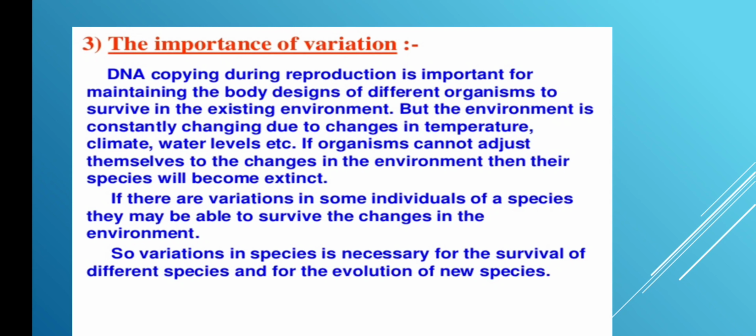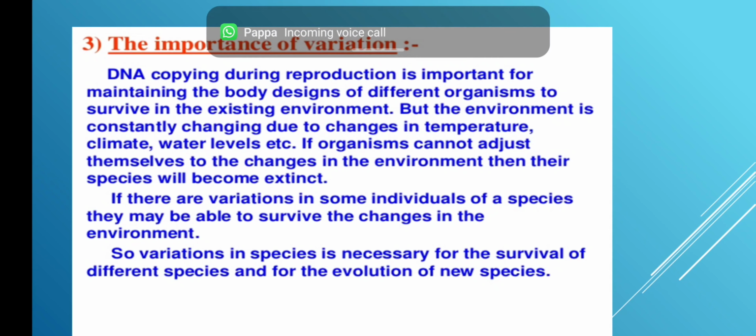But the environment is constantly changing due to changes in temperature, climate, water levels, etc. So what happens to the environment? Billions and millions of years ago, maybe the temperature was very low, or maybe the temperature was very high. Because of the DNA copying mechanism happening during reproduction, these organisms see a little bit of variation, changes. These changes actually help them.